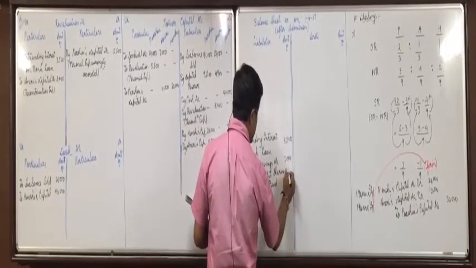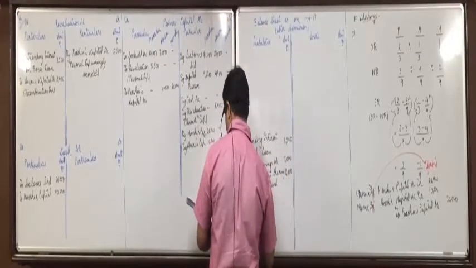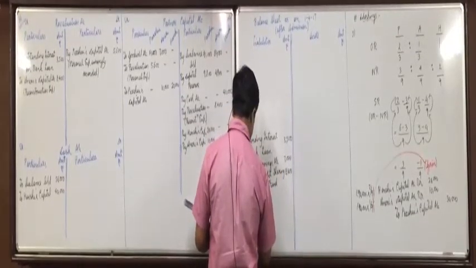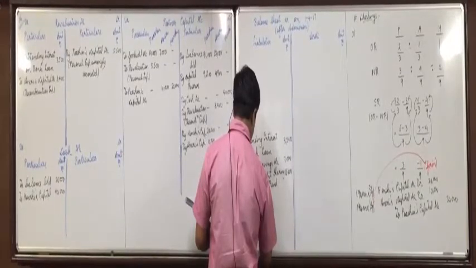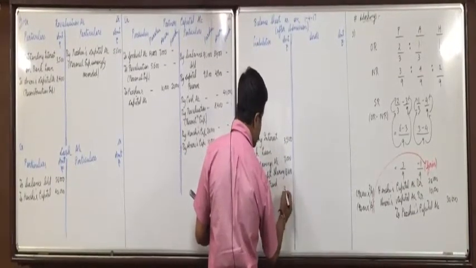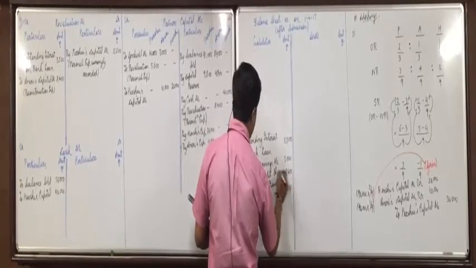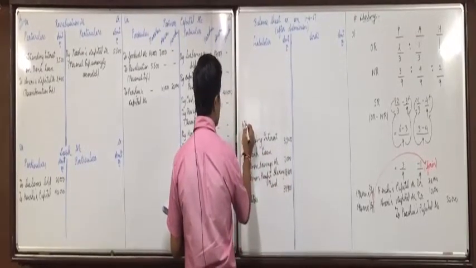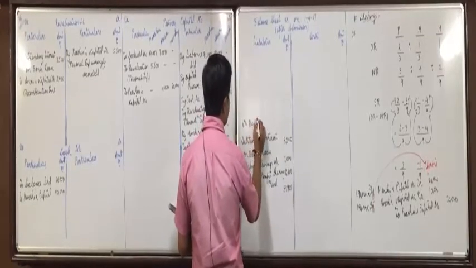And creditors 39,900. Also bank loan is remaining, 10% bank loan 35,000.